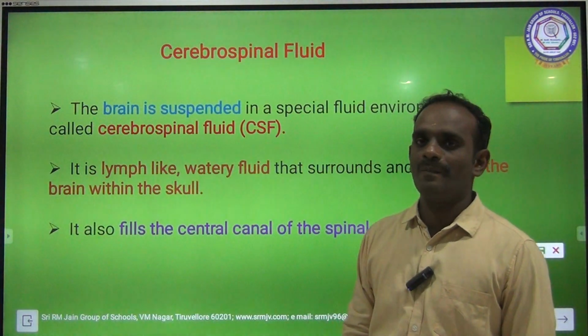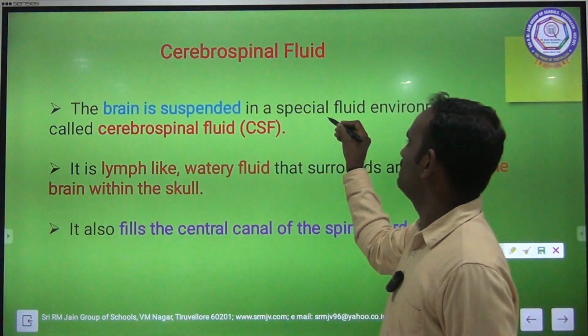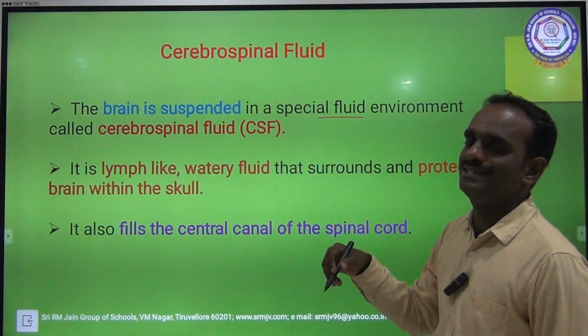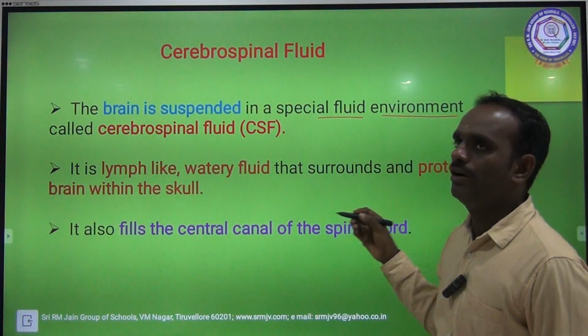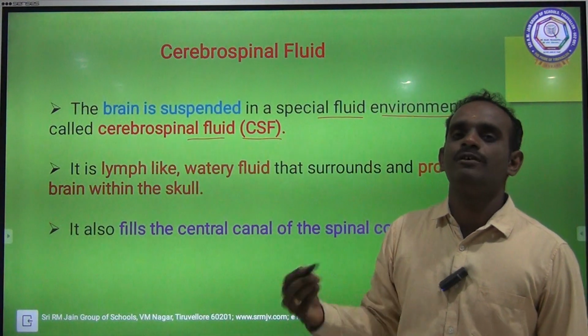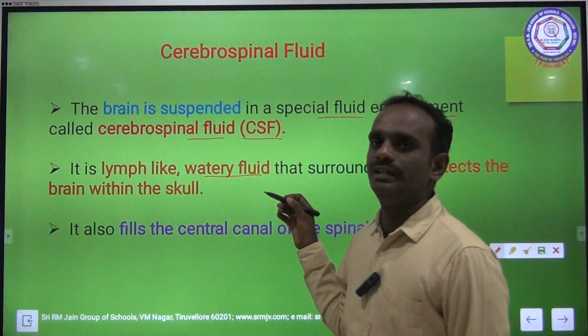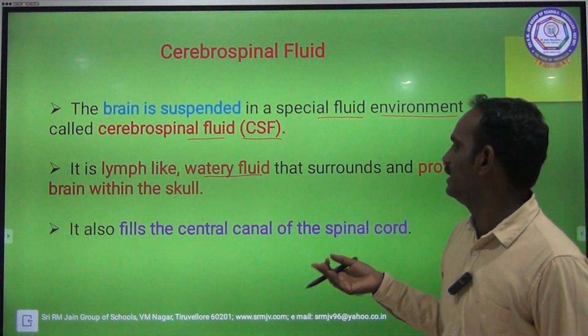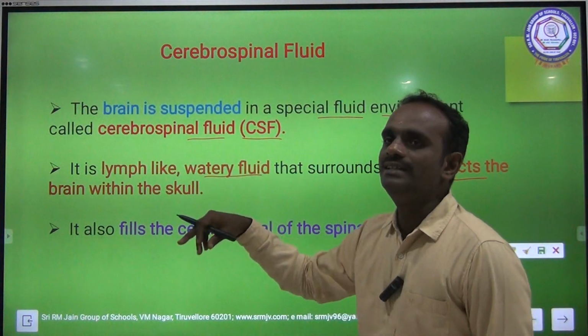Cerebrospinal fluid. The brain is suspended in a specific fluid environment called cerebrospinal fluid, called CSF. It is a lymph-like watery fluid, liquid in nature, that surrounds and protects the brain within the skull.